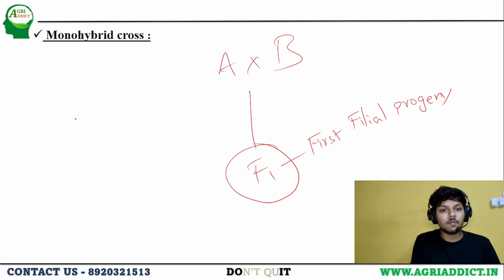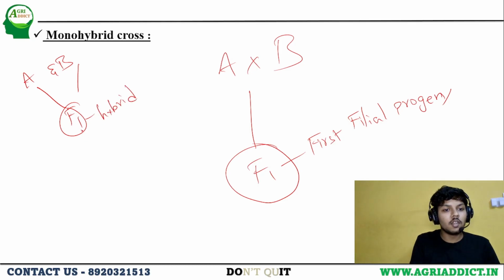Here this F1 has characters or alleles from both A and B. So we call this F1 a hybrid. Hybrid means the progeny which is acquiring alleles from both parents. We call it hybrid.